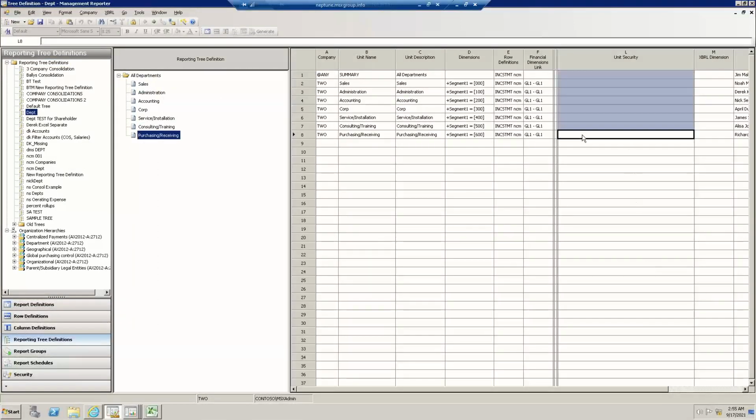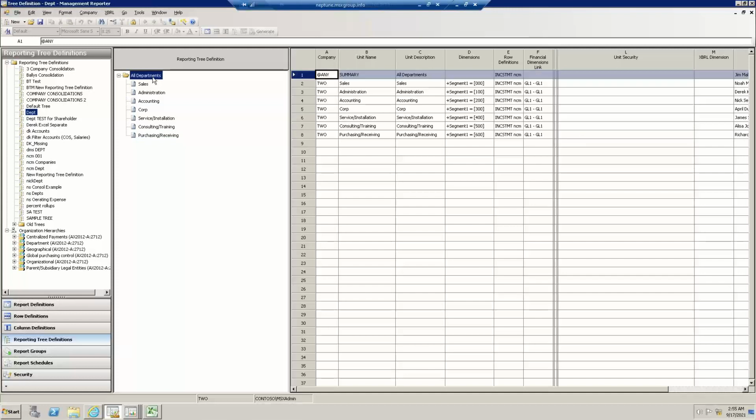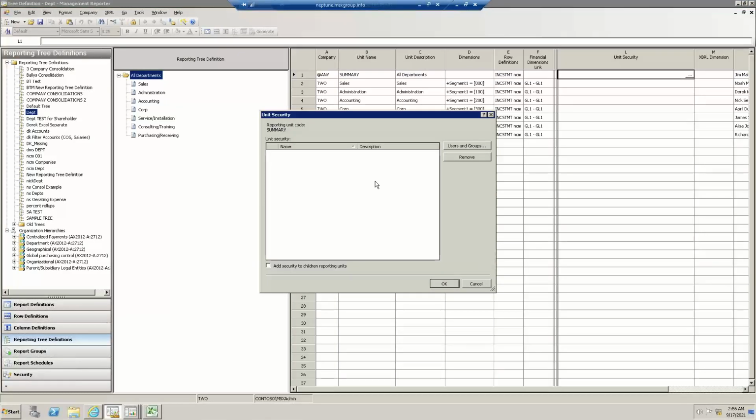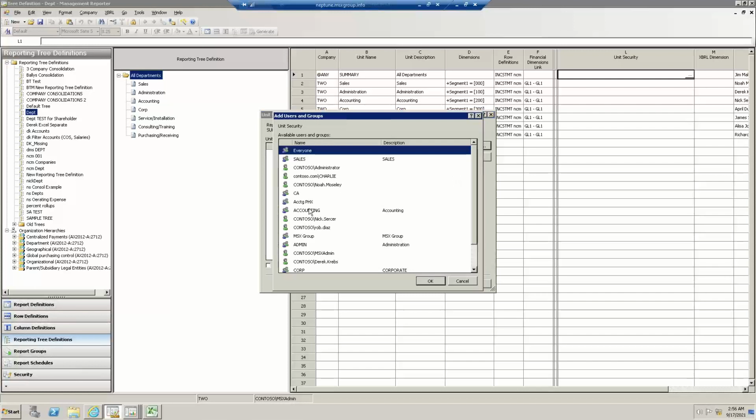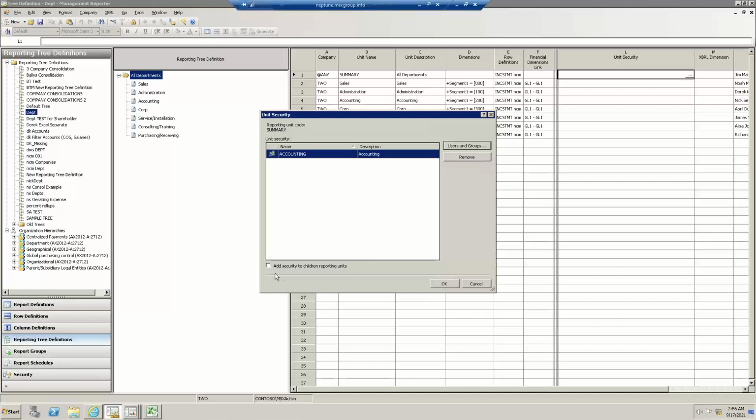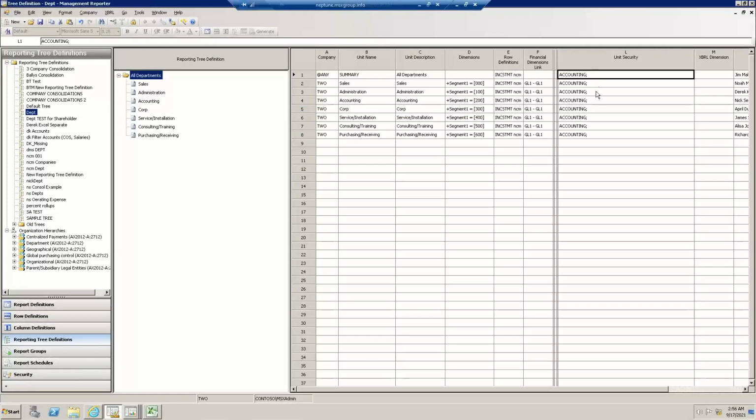I'll do two examples inside this field. One is I'm going to highlight this summary node of all departments because I want to give myself and the CFO that. As I double click, users and groups, that same window we saw before. How about I created an accounting group that I and the CFO belong to? Now here in the lower left, the last little emphasis and check mark I'm going to turn on is, yes, I want the accounting group to be able to see not only the summary unit, but all the child units as well. And once I click OK, when any of us in the accounting group open that report, we can see all tree units.